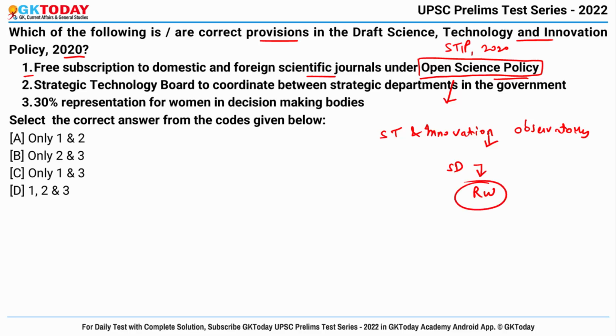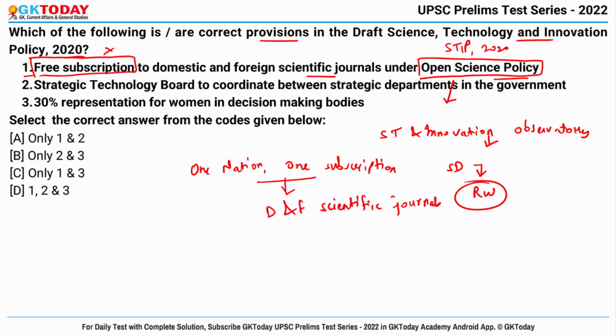But the problem is this free subscription. Actually, it says one nation, one subscription, not free subscription. Okay. So this one nation, one subscription envisions bulk subscription in domestic and foreign scientific journals, and this will basically democratize access to the journals. Okay. So due to this particular adjective, it is wrong.